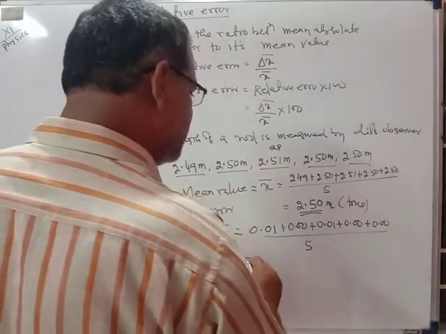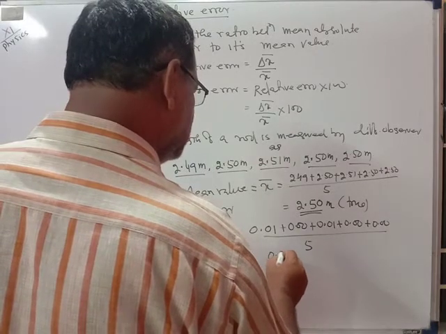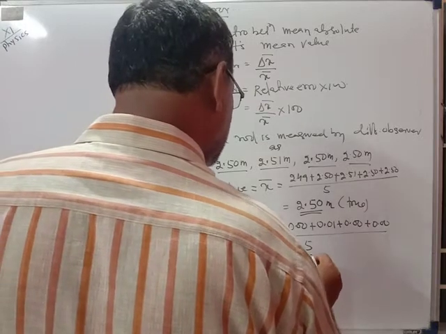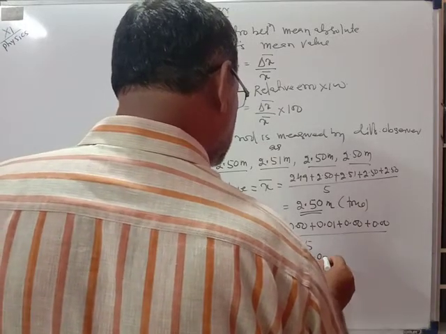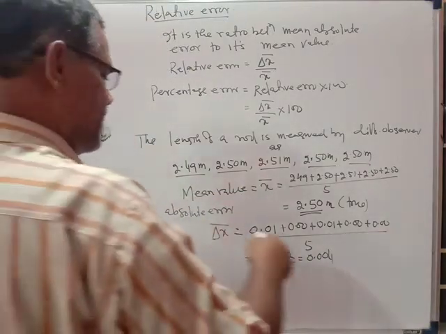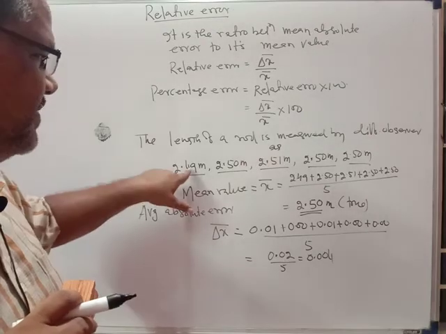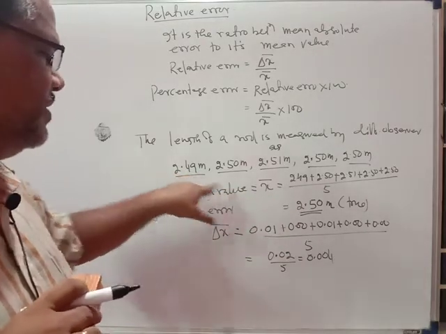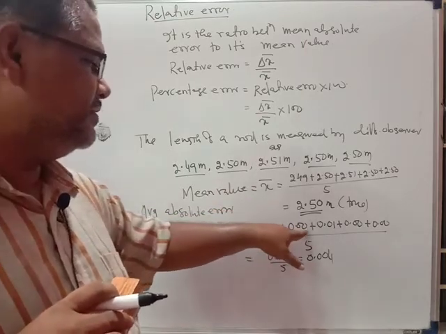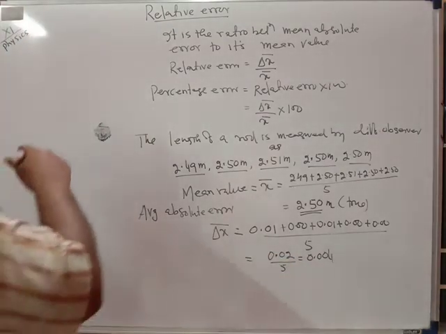So this will be equal to 0.01 plus 0.01, that is 0.02, divided by 5. So this will equal 0.004. That is the mean absolute error. You are finding the absolute error, that is the difference between the true value and the measured value, and we are getting the mean absolute error as 0.004. So what is the relative error?